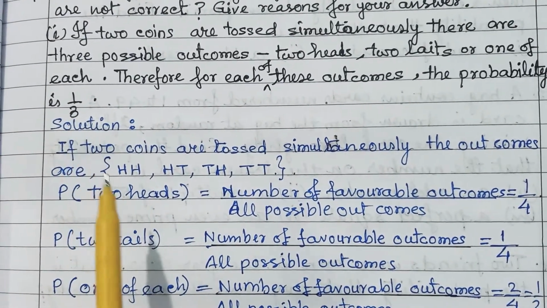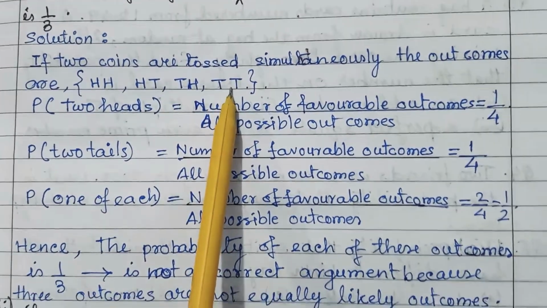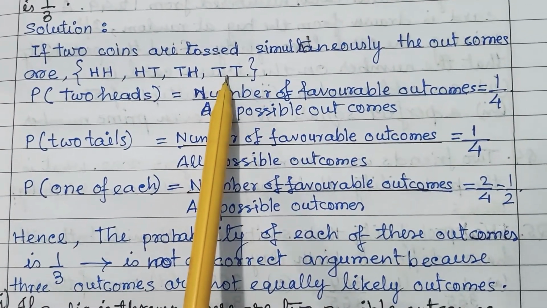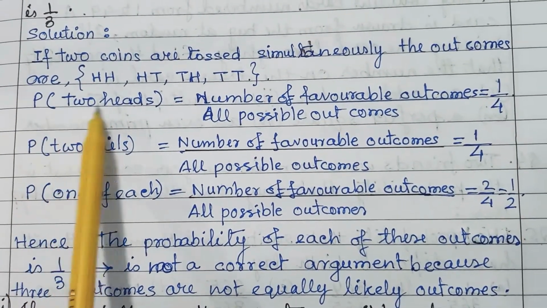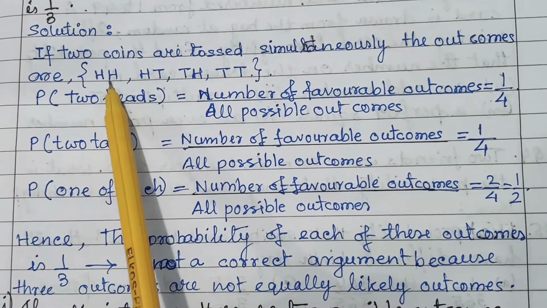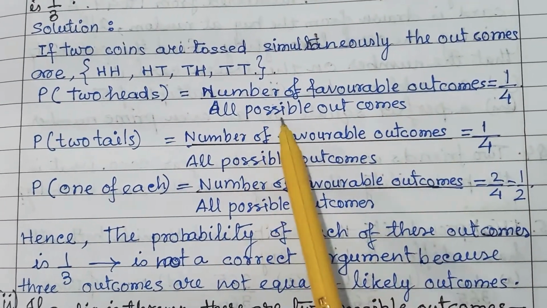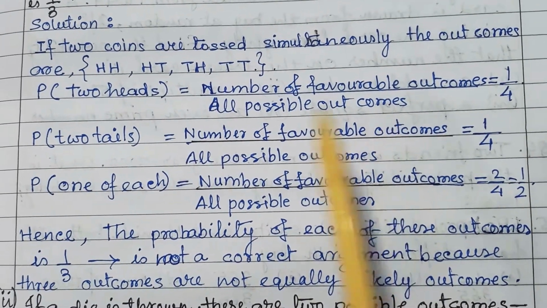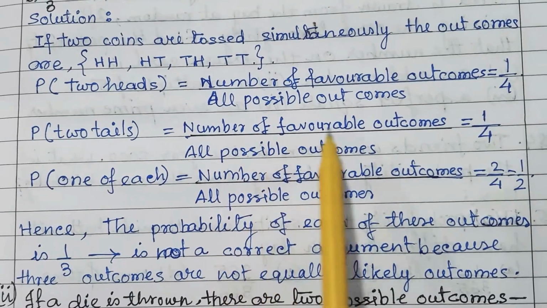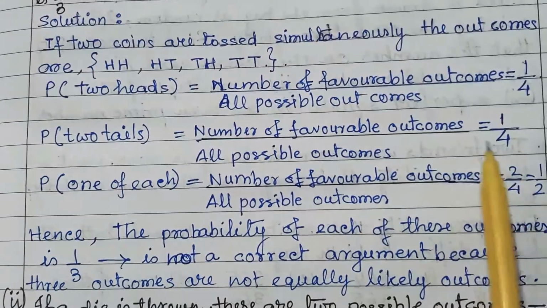Now check it. Two coins, so head head, head tail, tail head, and tail tail. These are the possible outcomes. Now the probability of two heads: only one time we have got two heads, so it is 1 out of 4, number of favorable outcomes upon all possible outcomes. The probability of two tails is also 1 upon 4.